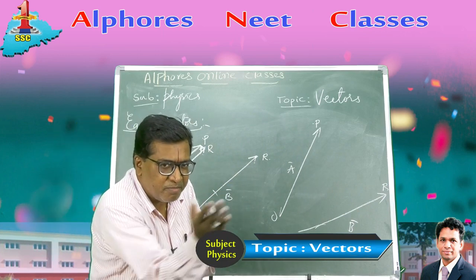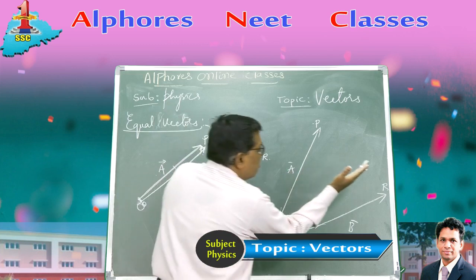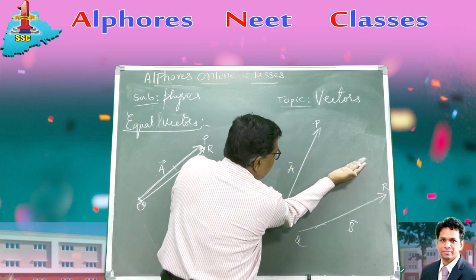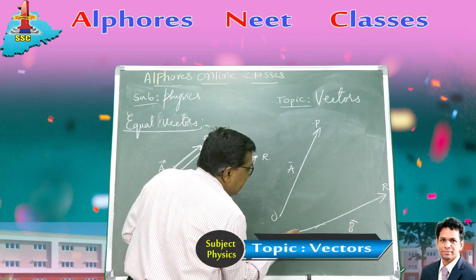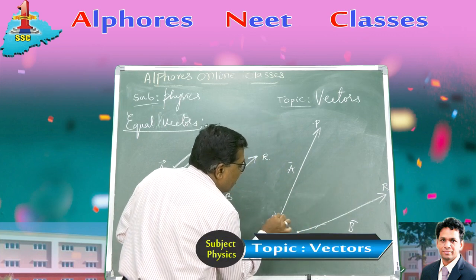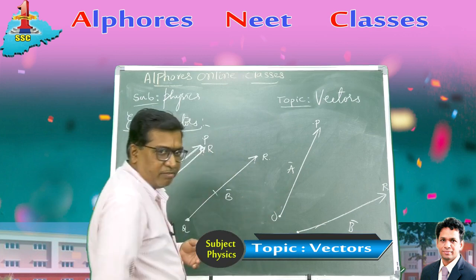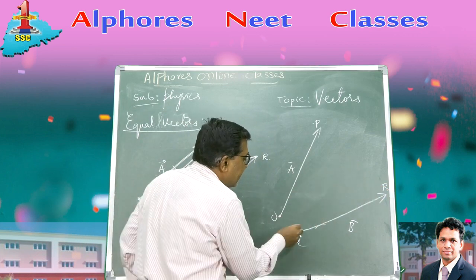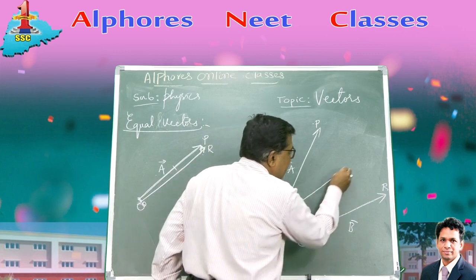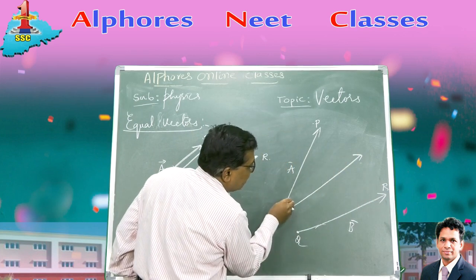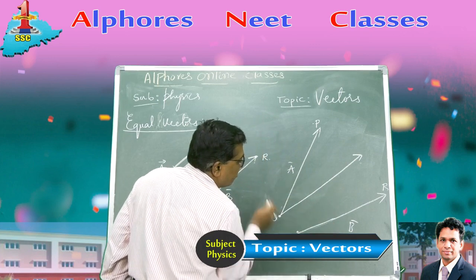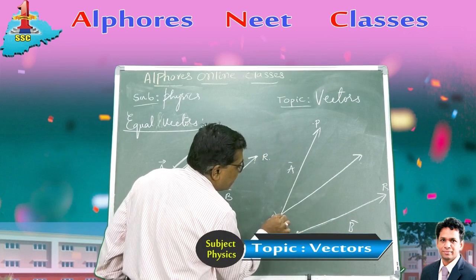Now shift B bar from its position parallel to itself, such that the initial point of B coincides with the initial point of A. If I shift the vector B from here to here, such that the initial point coincides like this, right, parallel to itself. So the point Q has got shifted to here.